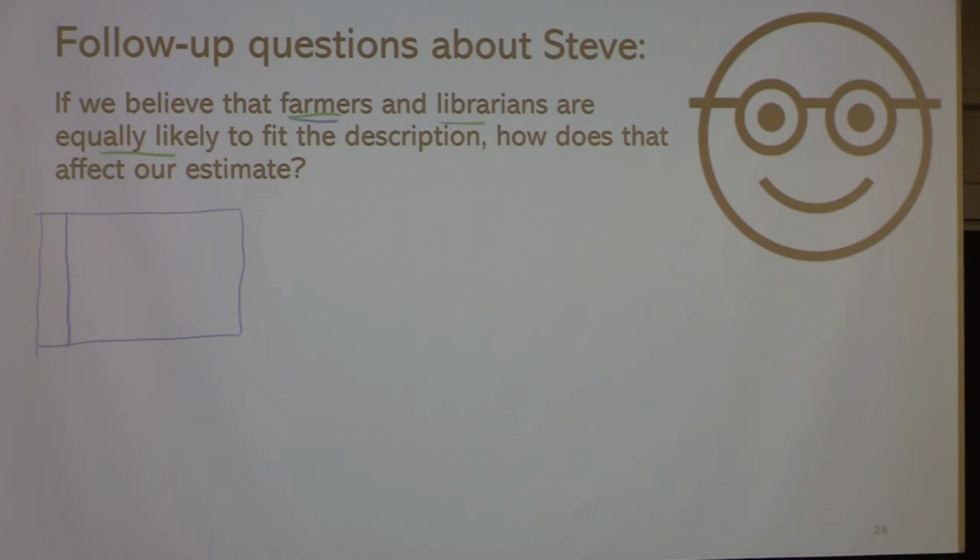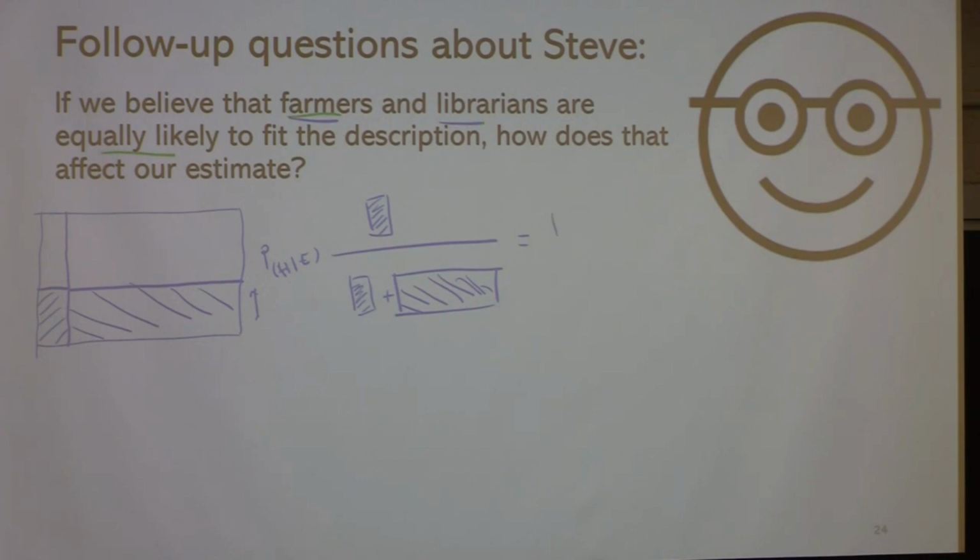Now, if we believe that farmers and librarians are equally likely to fit the description, it means that the height, or this dimension of the rectangles, would be equal. Therefore, the fraction would be this over this plus a wide rectangle that has the same height. And this is actually where the posterior, which is the probability of the hypothesis given evidence, becomes equivalent to the prior, right?